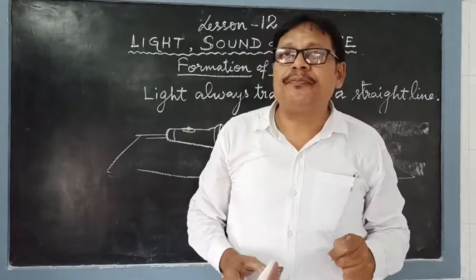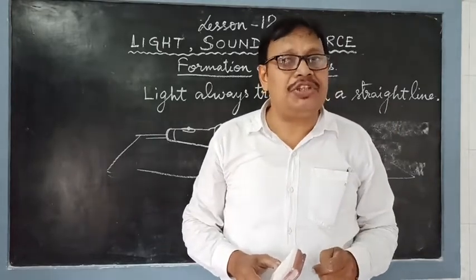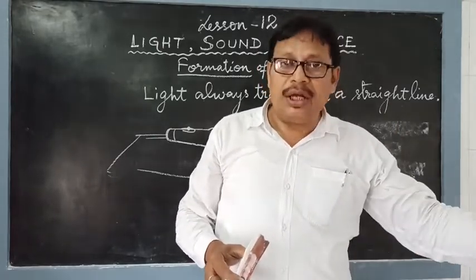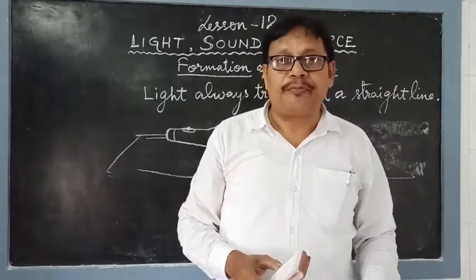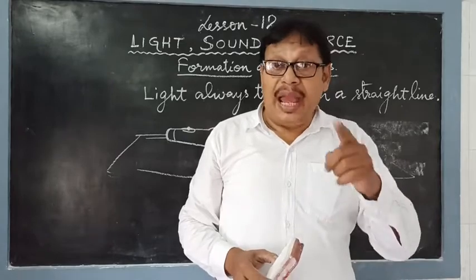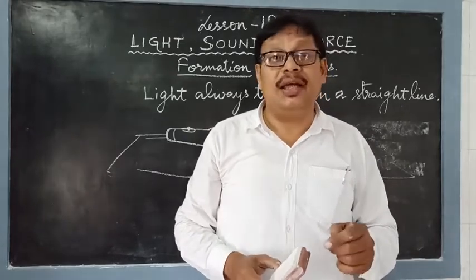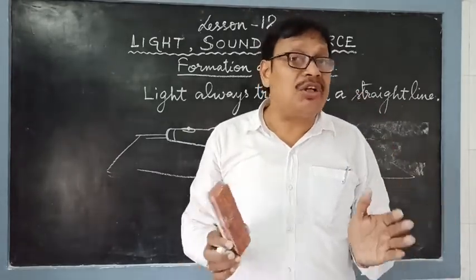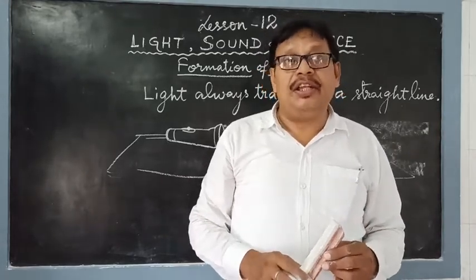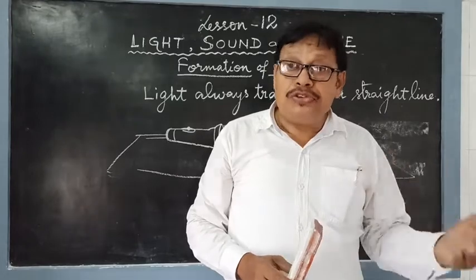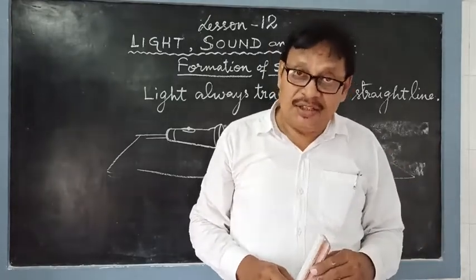For example, in the morning you see that your shadow on the floor or on the ground is much longer. In the evening also. But at noon, you see that the shadows are much shorter in size. So shadows may differ in size, but it is always formed on the opposite side of the light. Okay?